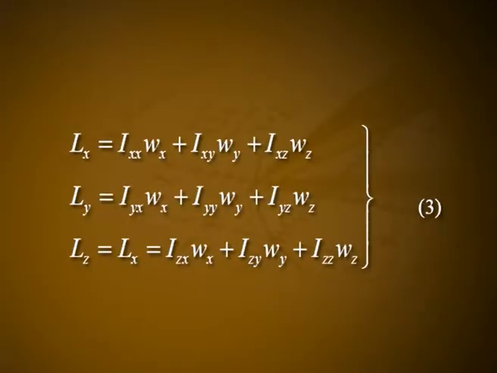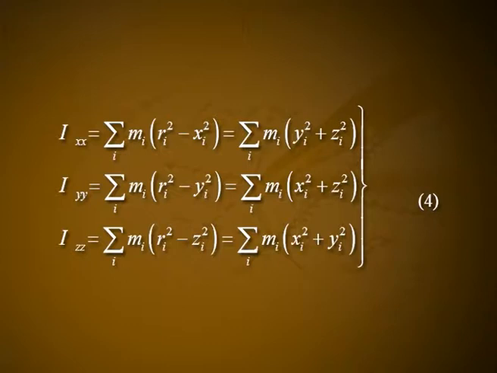Equation 2 can be written as Lx is equal to Ixx wx plus Ixy wy plus Ixz wz. Ly is equal to Iyx wx plus Iyy wy plus Iyz wz. Lz is equal to Izx into wx plus Izy into wy plus Izz into wz. Let this be numbered as 3, where Ixx is equal to summation over i mi into (ri square minus xi square),